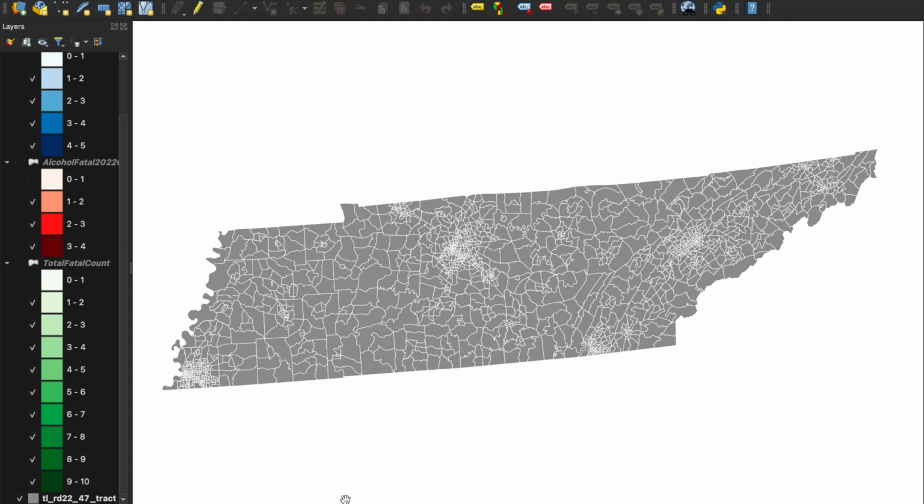And so I knew I needed to get the data for all of the fatal car accidents in Tennessee, and I decided to try to find the data for the year 2022 just so it would be easier to work with all of that data, because if I had a span of 10 years, it would just take forever to load and would not be easy to work with.